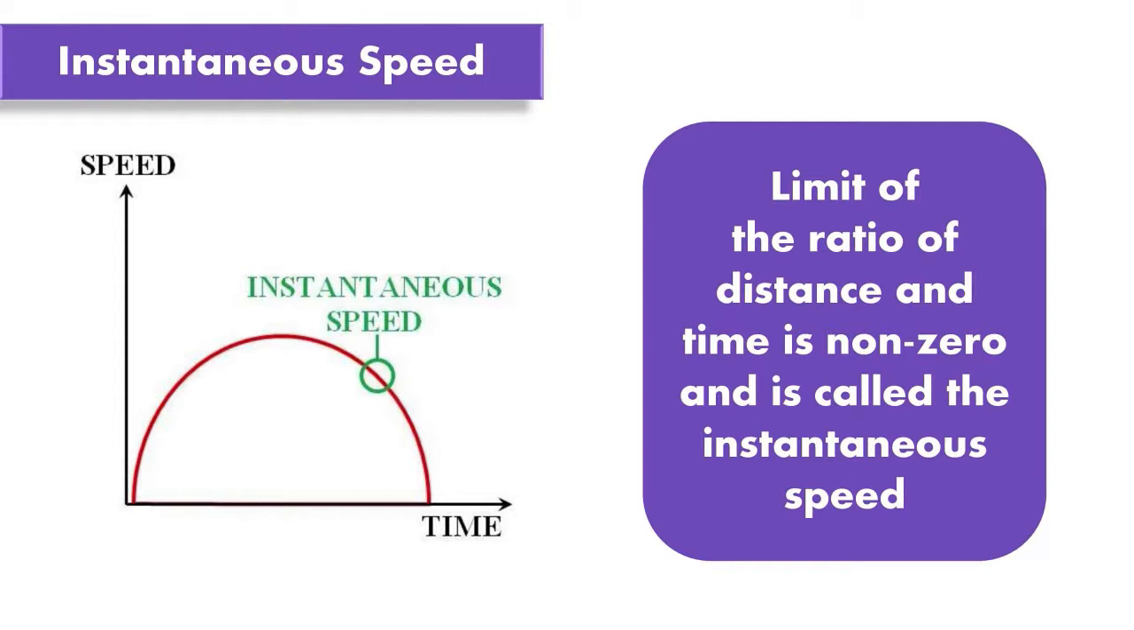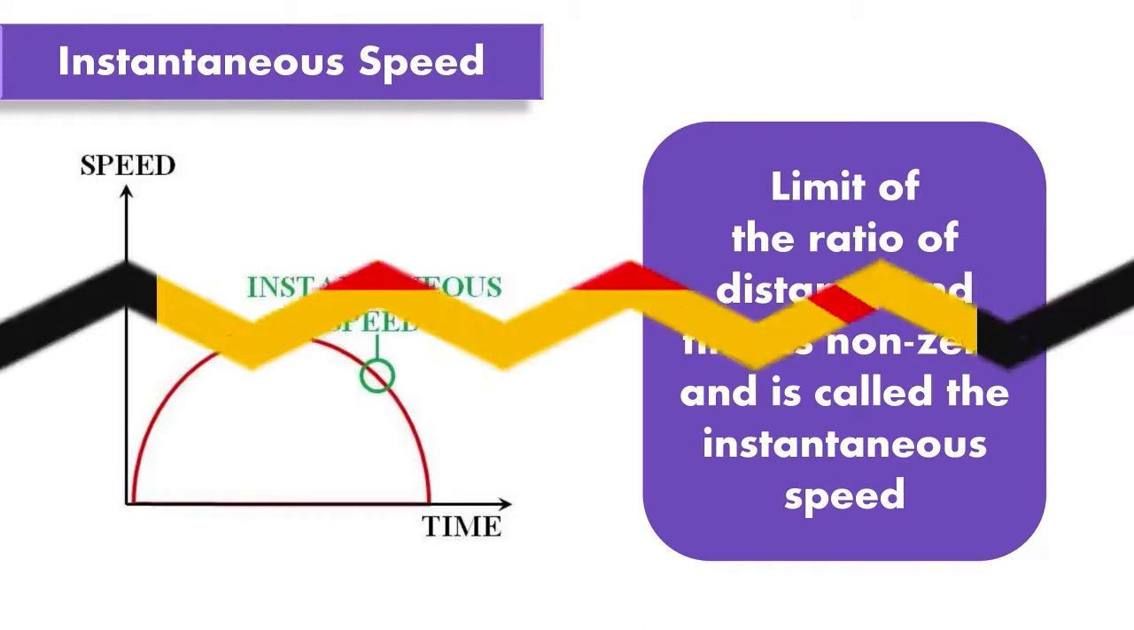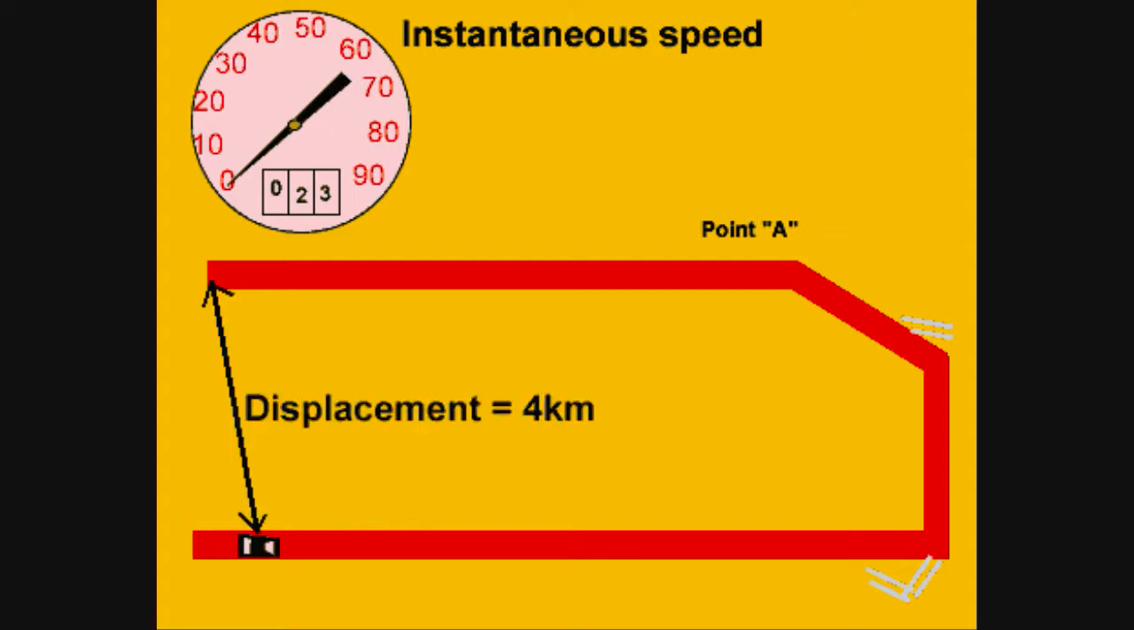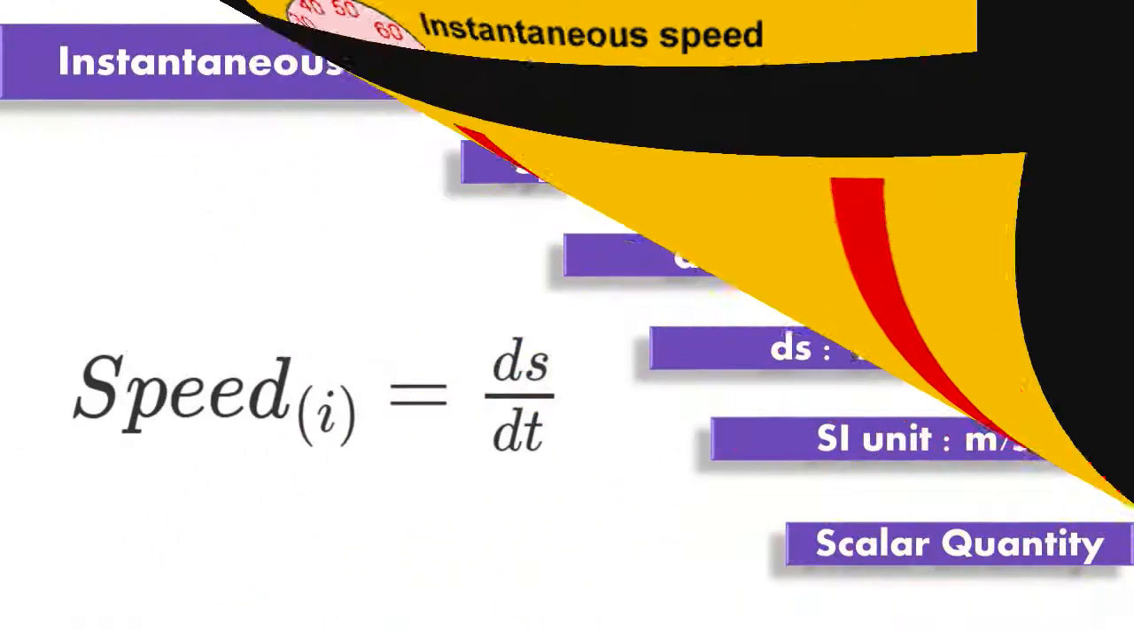Instantaneous speed. We know that the average speed for a given time interval is the total distance traveled divided by the total time taken. As this time interval approaches 0, the distance traveled also approaches 0, but the limit of the ratio of distance and time is non-zero and is called the instantaneous speed. In simple words, we can also say that instantaneous speed at any given time is the magnitude of instantaneous velocity at that time.